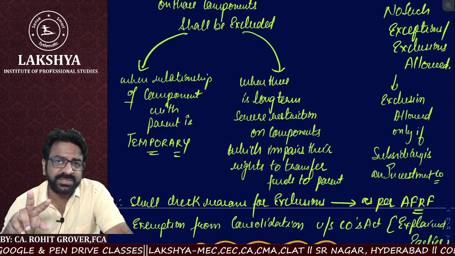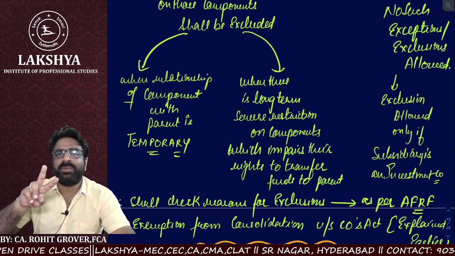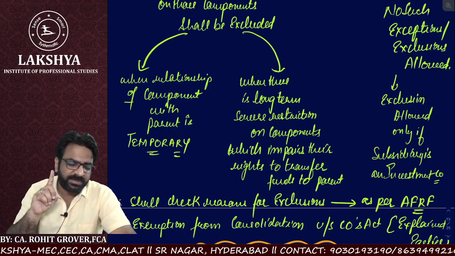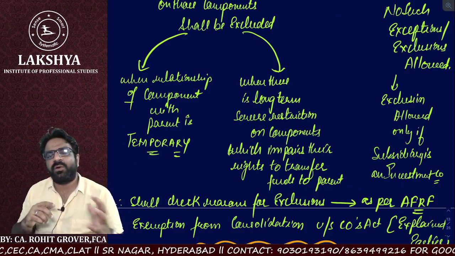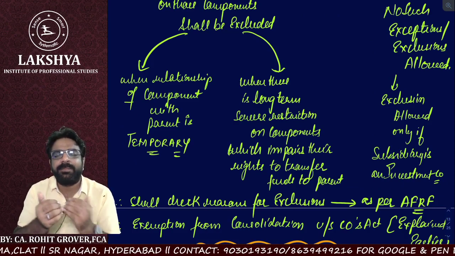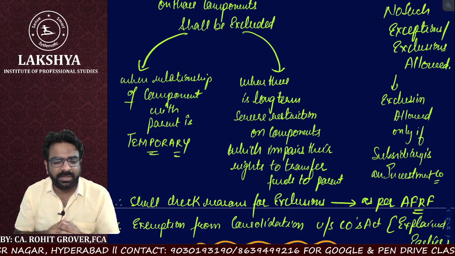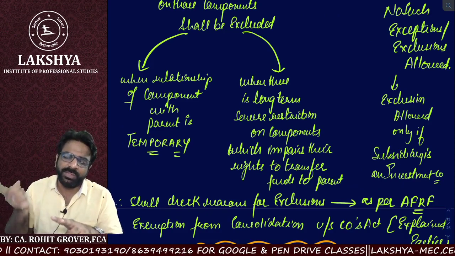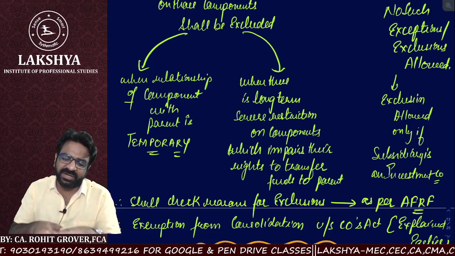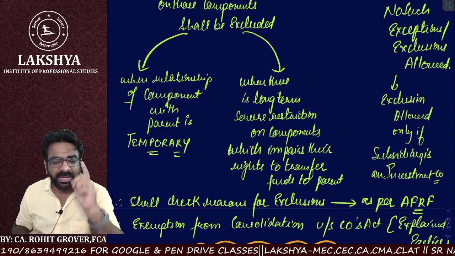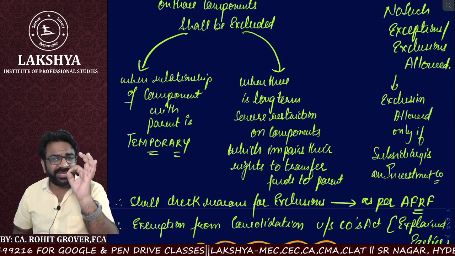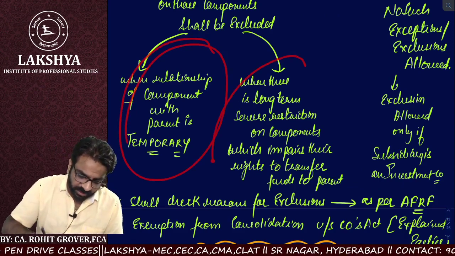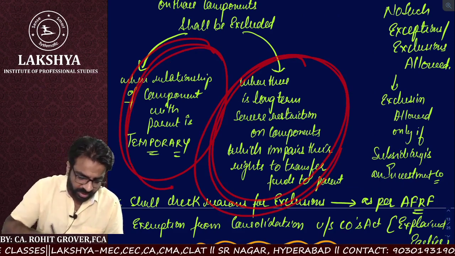So there are two cases where the components are not required to be included for the purpose of consolidation. Case number one is if the relationship between the holding and subsidiary is temporary in nature. Case number two, if there are severe long-term restrictions on the component which impair its right to transfer the funds to its parent. For those companies following accounting standards, in these two circumstances, the consolidation of these particular components is not required to be done.